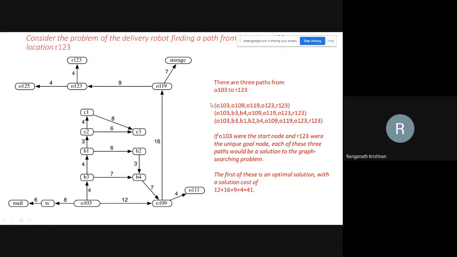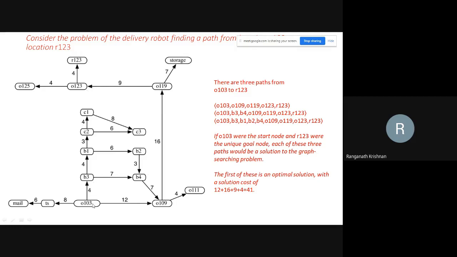And you can see there are multiple paths. I can go from 103 to 109 to 119 to 123 to R123. So that seems to be the optimal solution, but there are also other solutions. I can go from 103 to B3 to B4 to 109, 119, 123, R123.